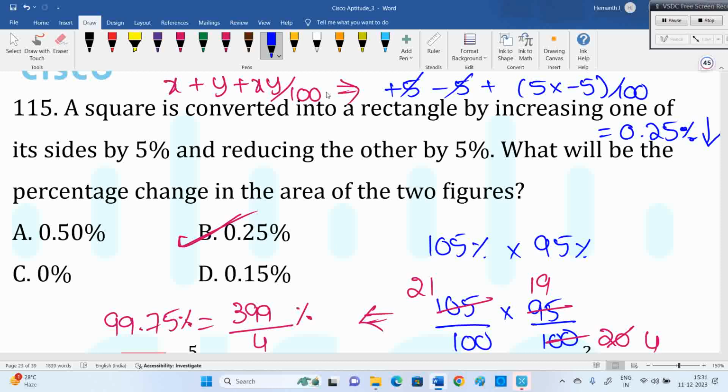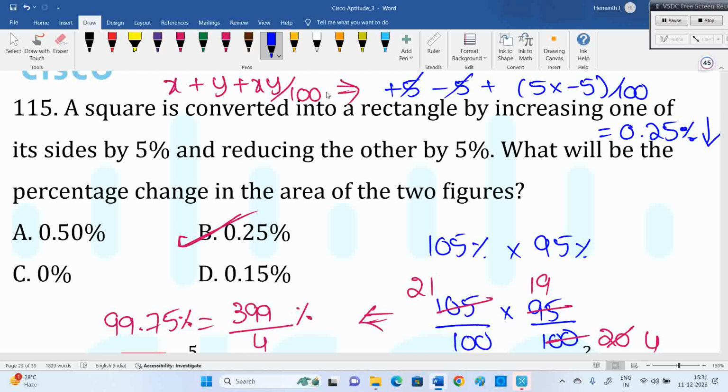5% increase. 95, because we multiplied the area, length into breadth. Or else I have to take the square of 100. Okay, the side is 10. 10 into 10. 10 becomes 10.5. This 10 becomes 9.5. 5% decrease. Multiplying, comparing that. You can do that also.